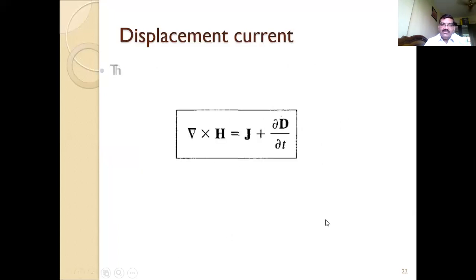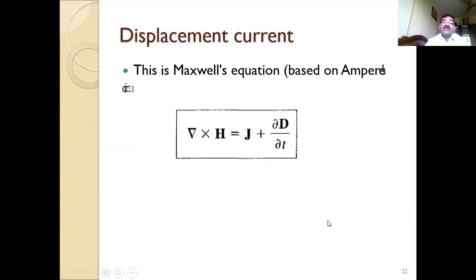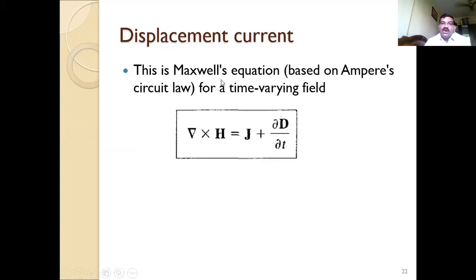Okay, so what will be the complete Maxwell's equation? This is the Maxwell's equation based on the Ampere circuital law for time varying field. Del cross H equals J, this much is true for the static field. But for the time varying field, this additional factor will come: the partial differentiation of D with respect to time.